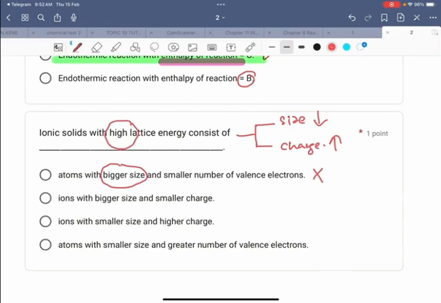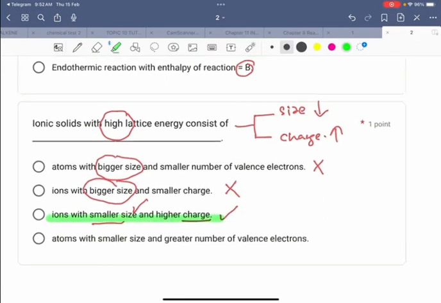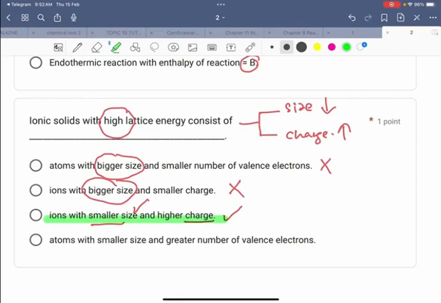So we find the answer. Ion with bigger size, okay, this is also incorrect. Ion with smaller size, yes. Higher charge, yes. So the answer is C. Atom with smaller size, greater number of valence electrons. Okay, this statement is incorrect because it used the term atom. Actually, the lattice energy is the attraction between ions, positive and negative.